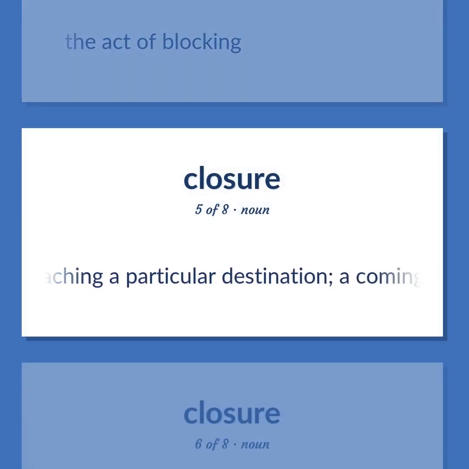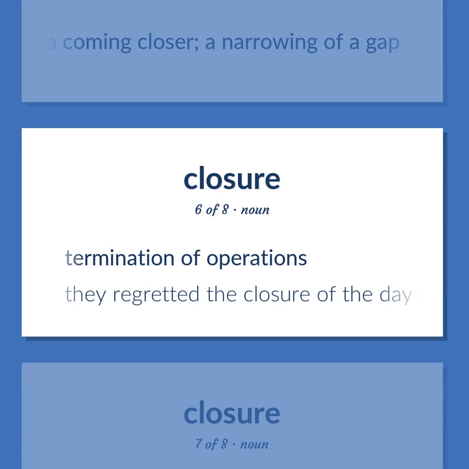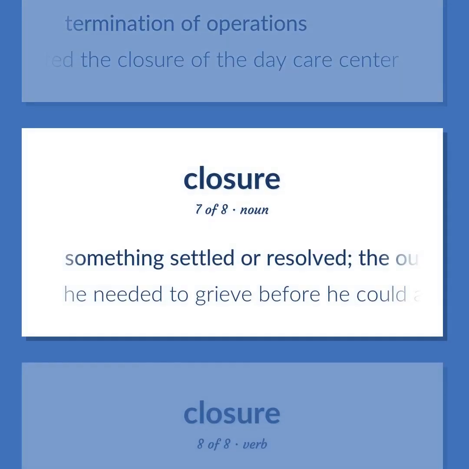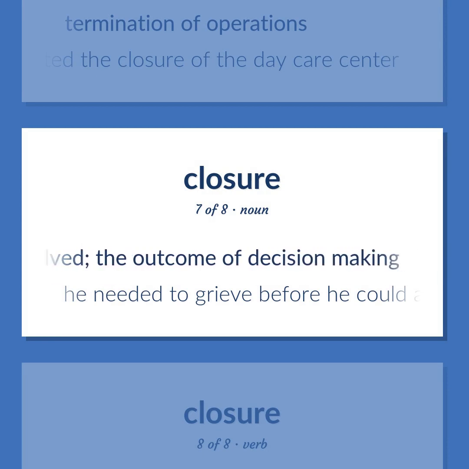Approaching a particular destination. A coming closer. A narrowing of a gap. Termination of operations. They regretted the closure of the day care center. Something settled or resolved, the outcome of decision-making. He needed to grieve before he could achieve a sense of closure.